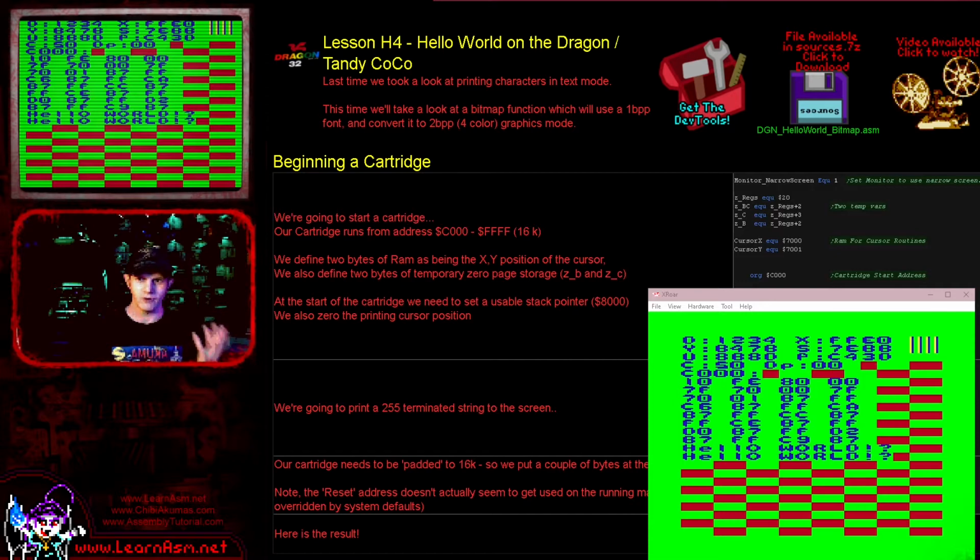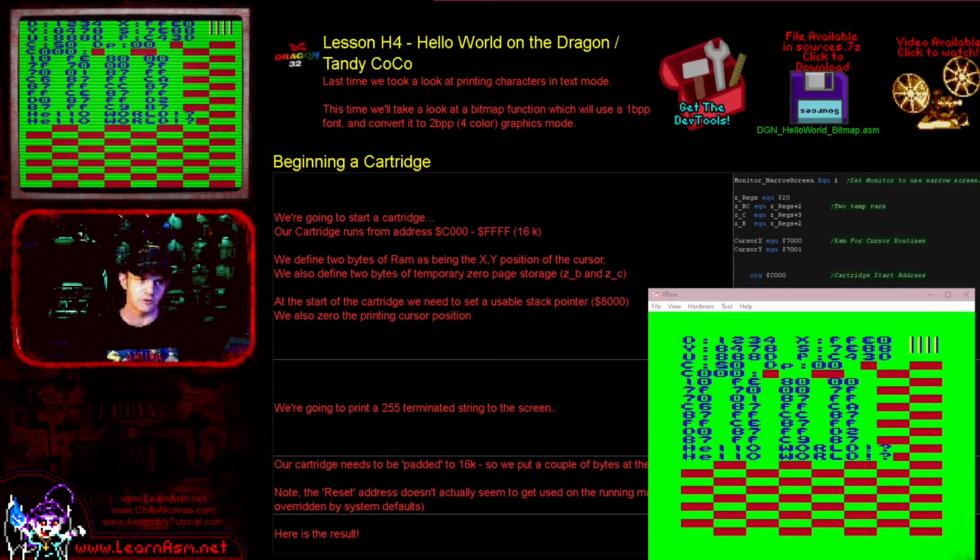You can see here we've got a 4-color mode. This screen is 128 by 192 with 4 colors, and so we're going to take our font and draw it to the screen. Now in my tutorials we always use a 2-color font, just black and white, 1 bit per pixel. So we're going to convert that to the 2-bit per pixel screen, and that's actually beneficial to us in general because that means we can save some memory on our font.